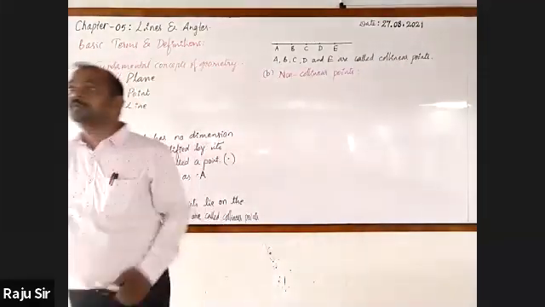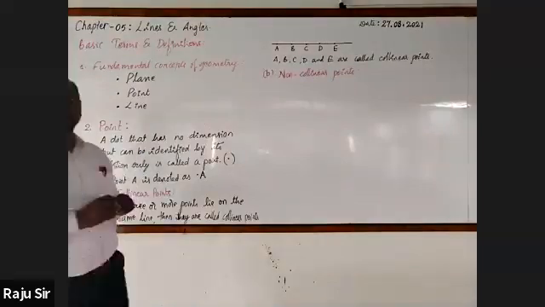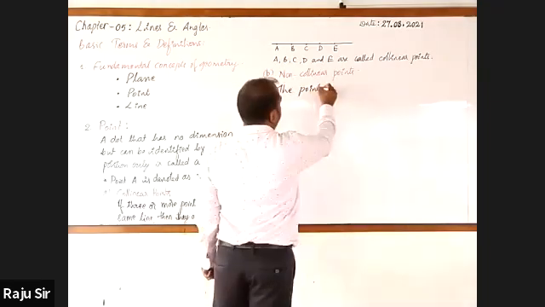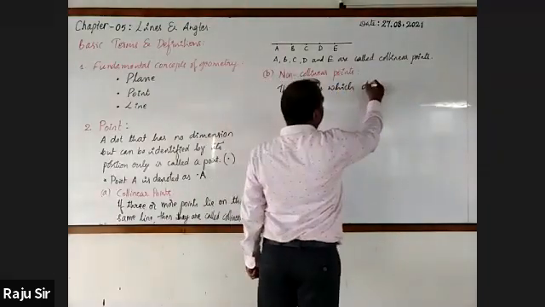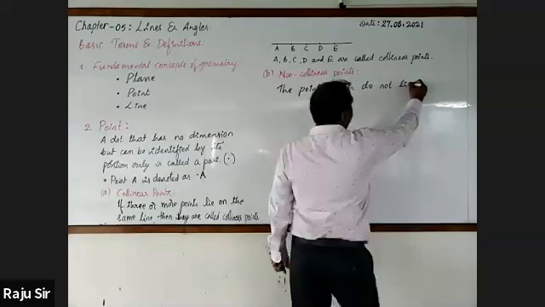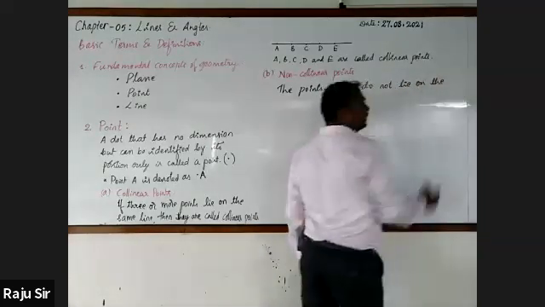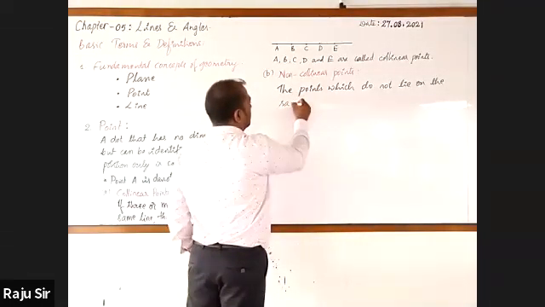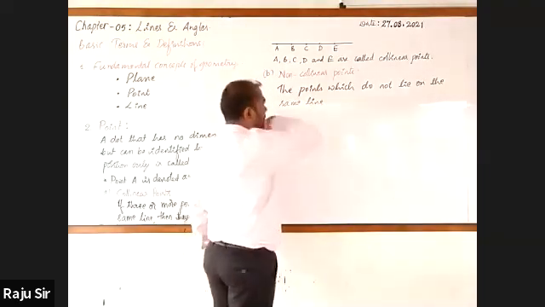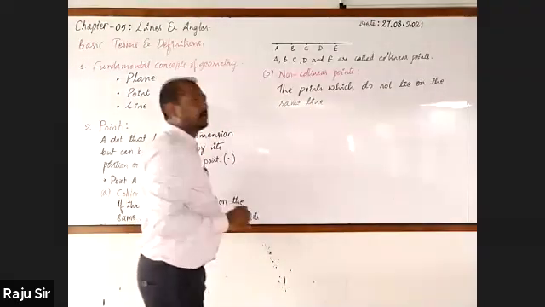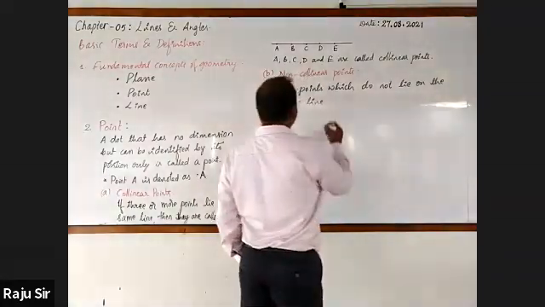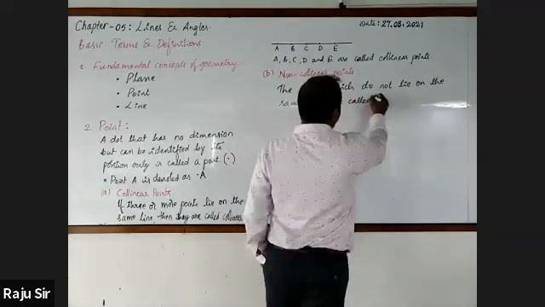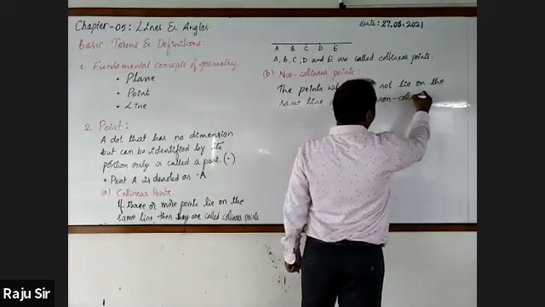The points which do not lie on the same line are called non-collinear points.